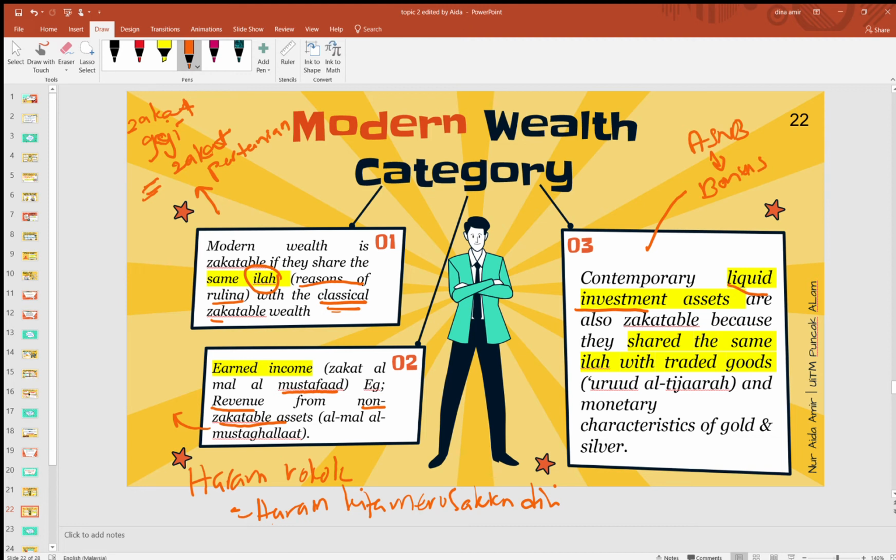Bonus tu dikenakan zakat sebab it is growing on the wealth, okay? Share the same ilah with traded goods. Share the same ilah. Urut al-tijarah and monetary characteristic of gold and silver. Yang ada karakteristik gold and silver pun is zakatable. Okay.